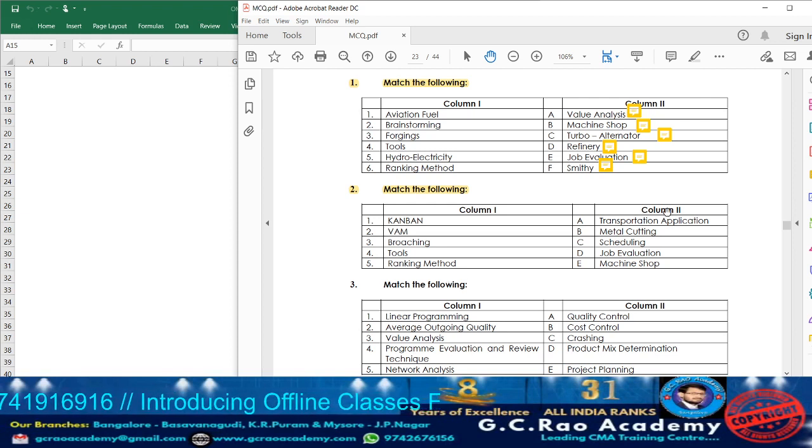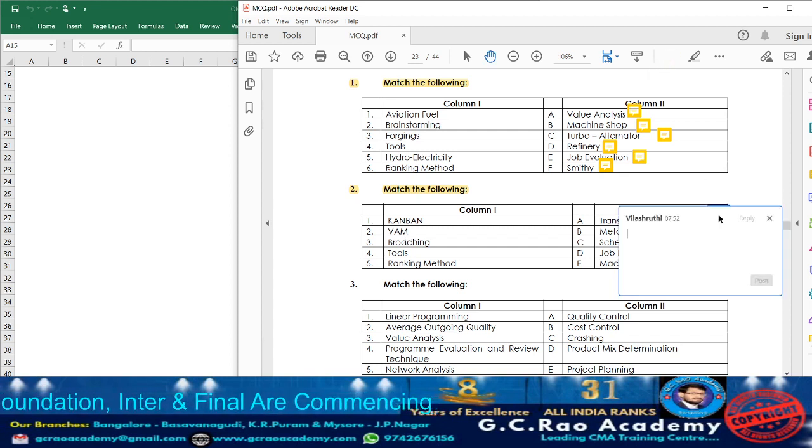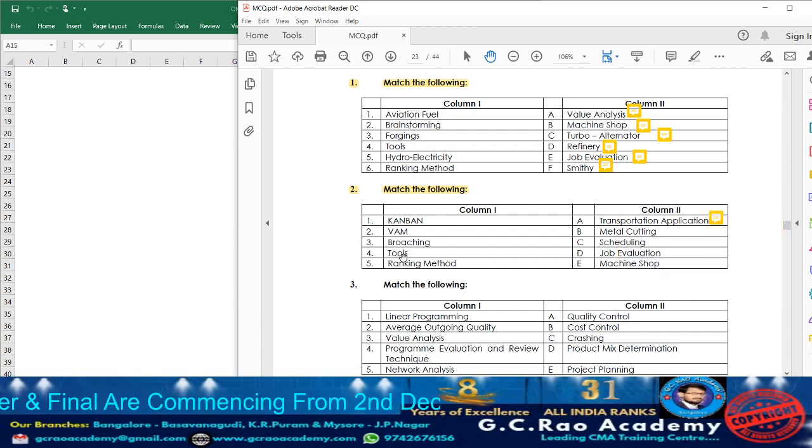Now let us study column 2. What have they given? Transportation application. When I was explaining column 1, I told you about the transportation application. See point 2, what have they given? WAM. WAM is one of the methods of transportation application. So against transportation application I can write down point number 2. Next, what do we have?